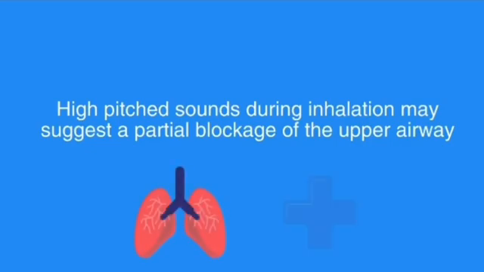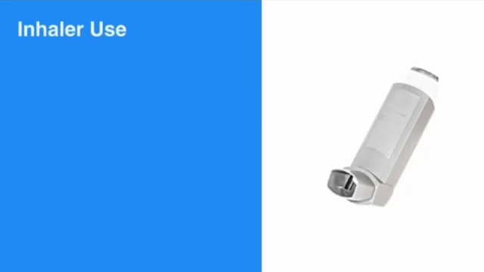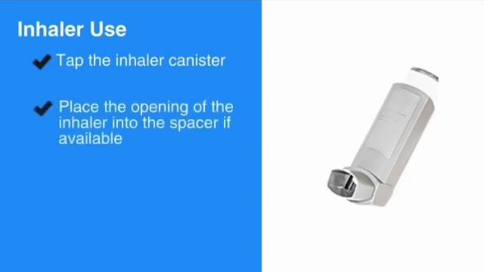Individuals who have asthma or chronic lung disease are generally familiar with how to use their breathing medications, such as inhalers. To help an individual use an inhaler, first, tap the inhaler canister. Then, place the opening of the inhaler into the spacer if available. Next, instruct them to fully exhale.